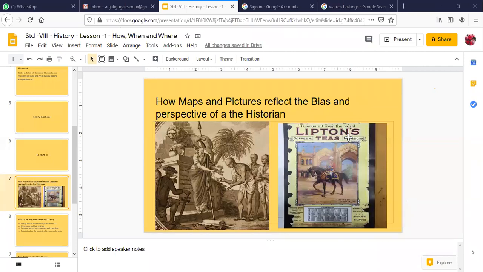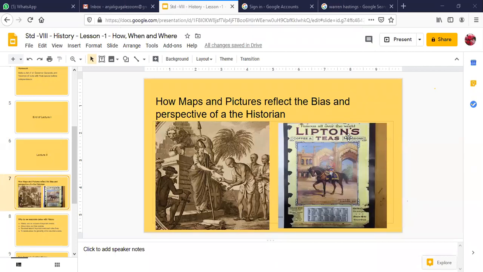Not only that, it is popularizing the system of drinking tea in the evening hours. Indians never had this tradition of drinking tea and sitting on the sofa. But then when we look at the advertisement, when it starts getting popularized and when you start liking the beverage, you start accepting the culture also. So when you look at it from the historian's point of view, it shows the bias on one hand, and it also shows the perspective.